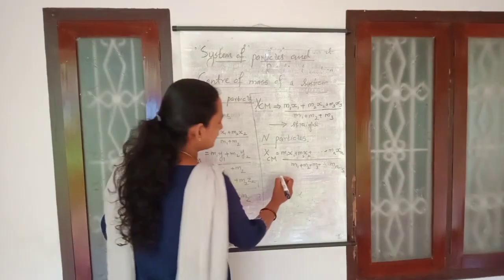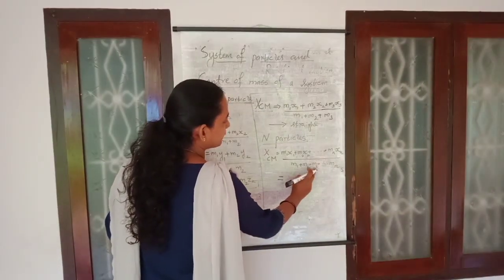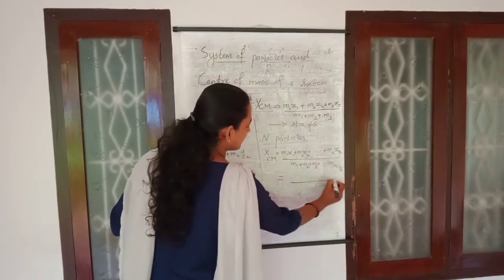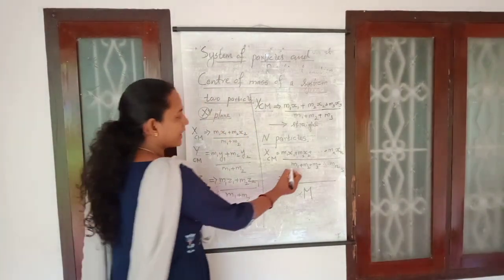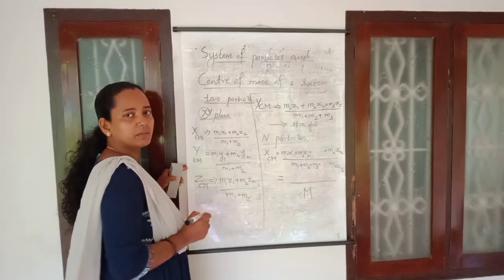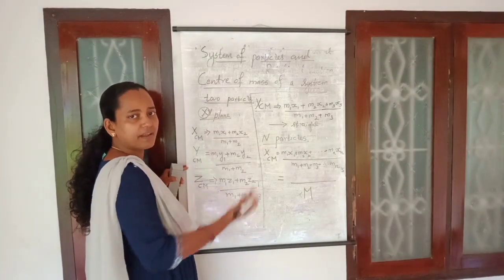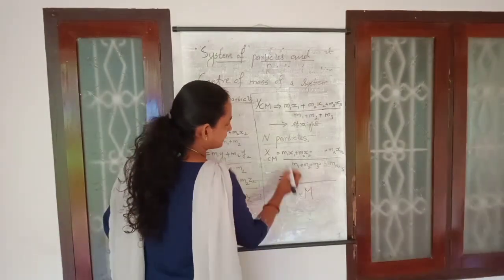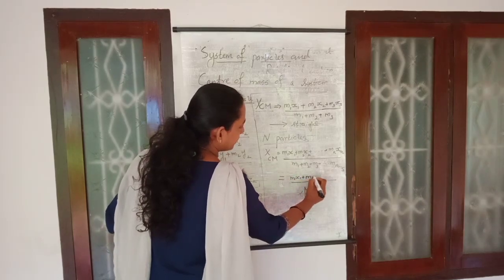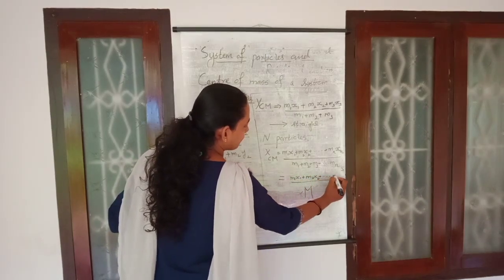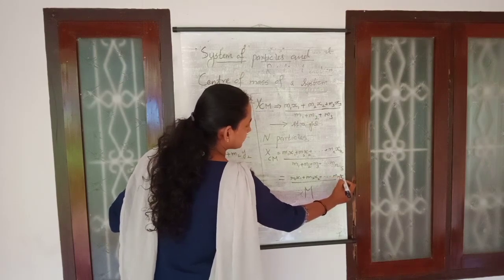So in this case, m1 plus m2 plus m3 plus etc. of mn means that is the total mass of that body, capital M. Because here we are adding all the individual particles with mass m1, m2, m3 etc. of mn. Therefore that is total mass. And m1 x1 plus m2 x2 plus etc. of mn xn it is going.